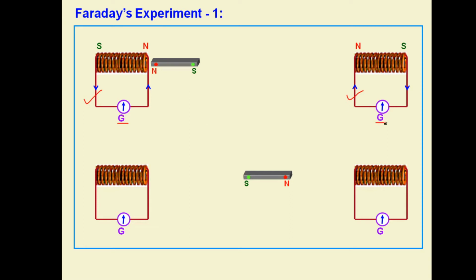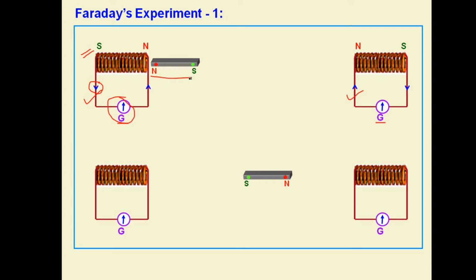The two galvanometers are giving two different deflections, and deflection in the galvanometer is only possible when there is current in the circuit. Now another important thing, this circuit has no cell or battery associated with it. Still it is having current, and current is obtained only when this magnet is moving.